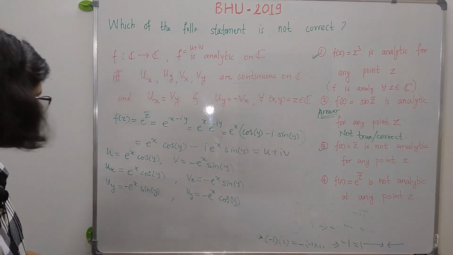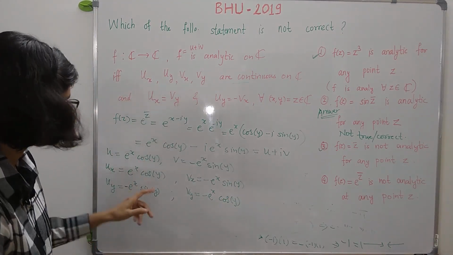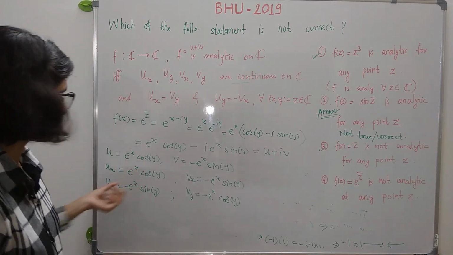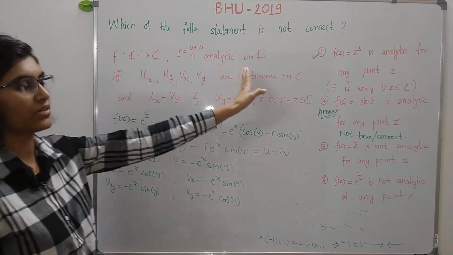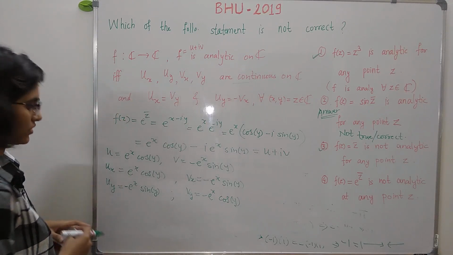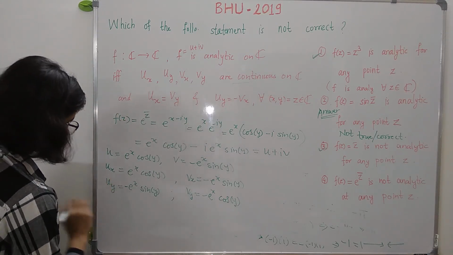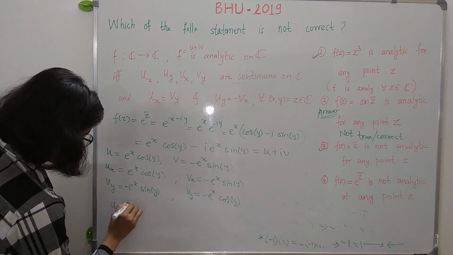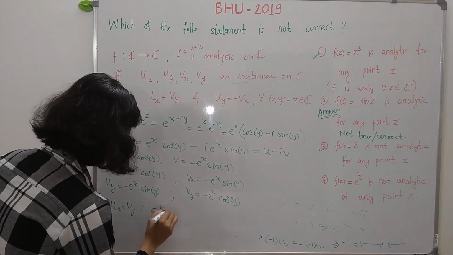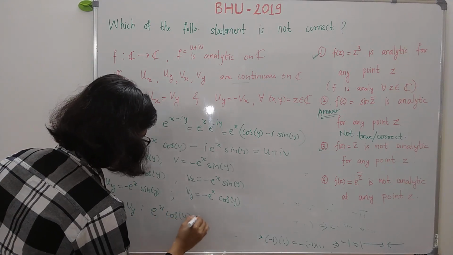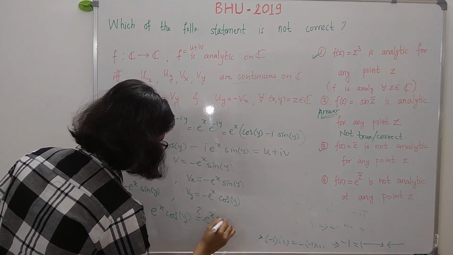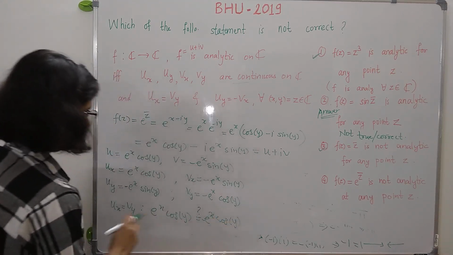Now I have said this, e raised to x, cos y, sin y are all continuous, hence their product is continuous, and therefore all these partial derivatives are continuous. And let us check these CR equations. CR equations means ux is equal to vy. So we need to check whether e raised to x cos y is equal to minus e raised to x cos y, and also the second equation is